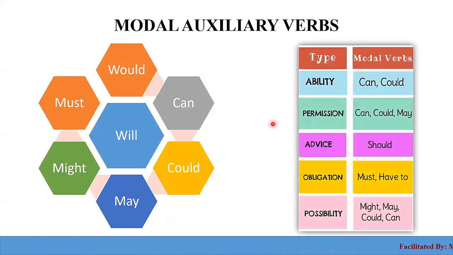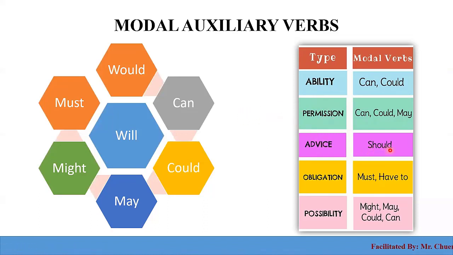Right. So look at this one: how do we use it, and to what extent or category do we use it? We use can and could to express the ability of someone or something, but mostly about people. And we use can, could, or may to express permission. I will give you the examples later on, don't worry.